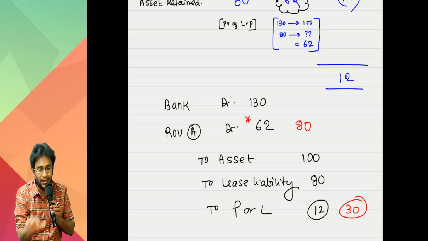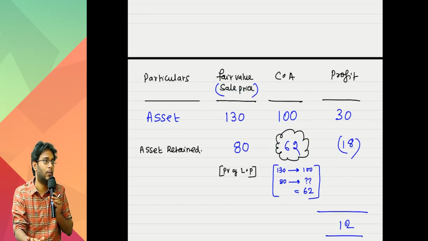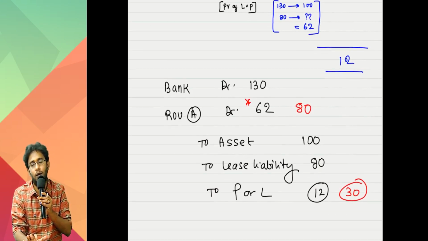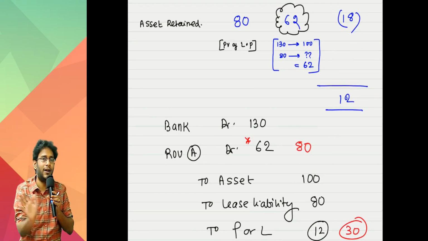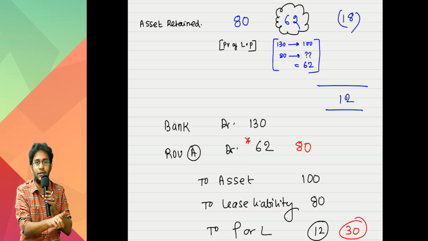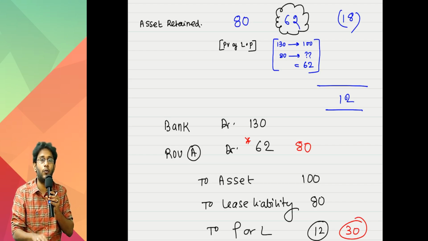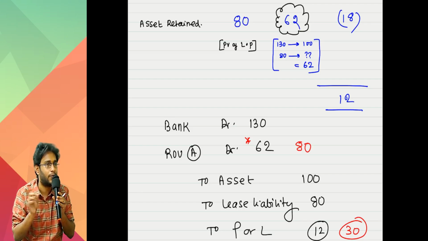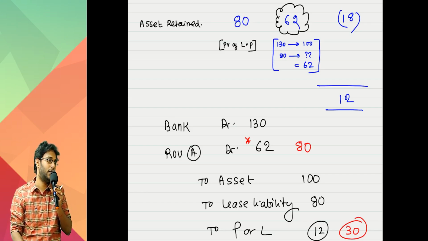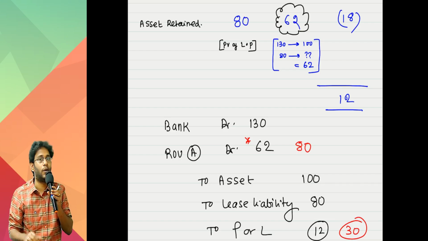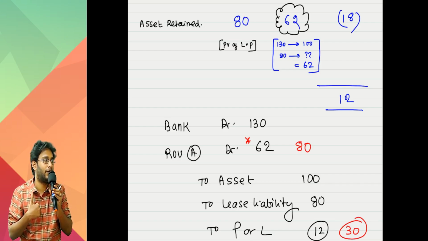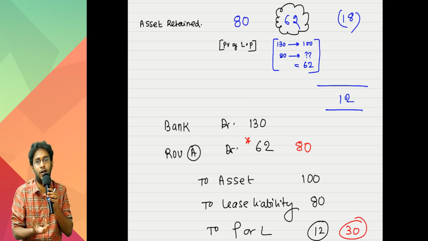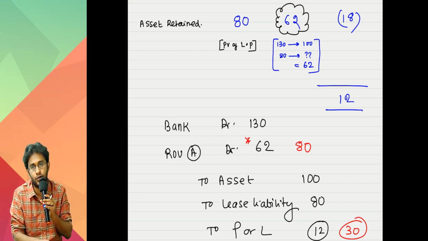The entire key is there in this table. If you understand the table, the entry will automatically come. No great rules, just one rule. Lease liability is recognized at present value of lease payments. ROU asset is not recognized at present value of lease payments. It is recognized at present value of lease payments minus our share of profit on the retained portion, or directly you can understand it as the carrying amount of the retained portion.